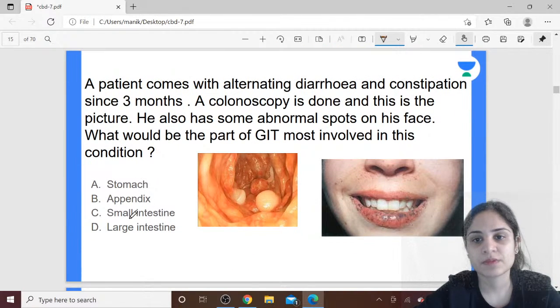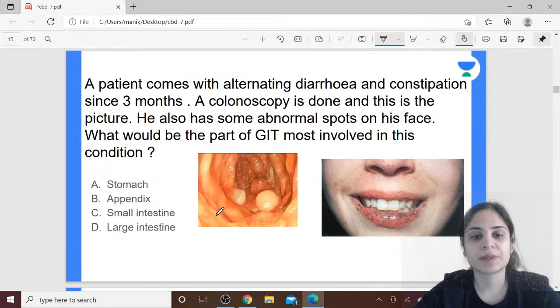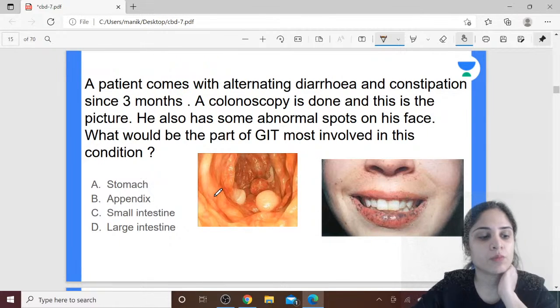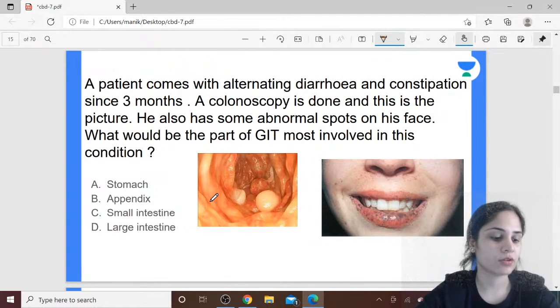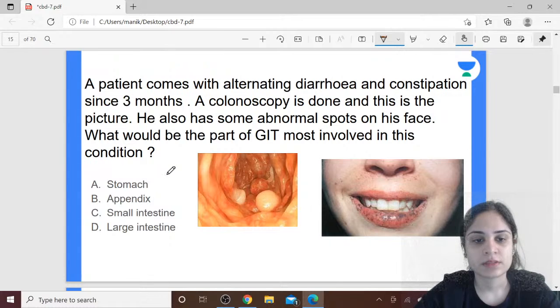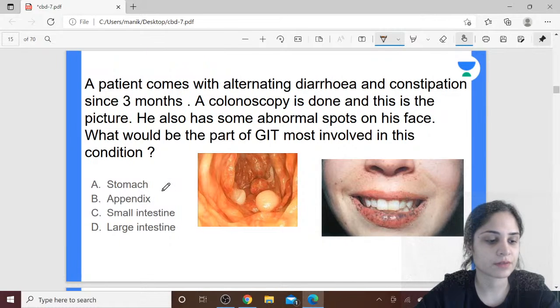Coming on to our next question. A patient comes with alternating diarrhea and constipation since 3 months. A colonoscopy is done and this is the picture. He also has some abnormal spots on his face. What would be the part of the GIT most involved in this condition? Stomach, appendix, small intestine, or large intestine? And identify the condition.